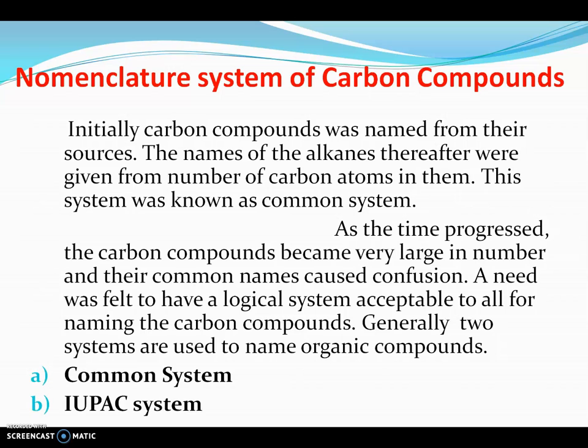Number one, common system, and number two, IUPAC system. In the next video, we will discuss the IUPAC nomenclature system, where we will discuss the rules and how organic compounds are named according to the IUPAC system.